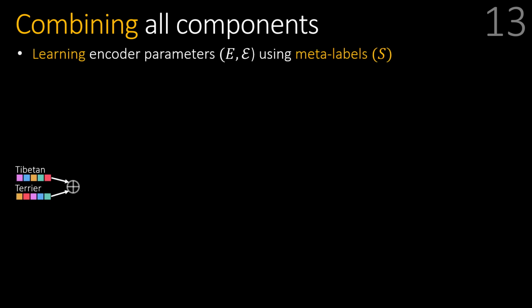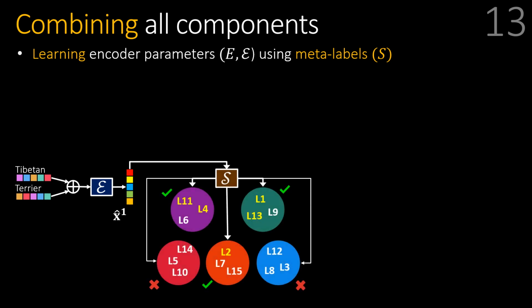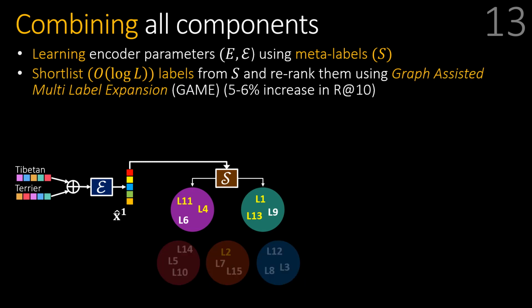Now, we have seen all the components. Let us fit these components together to build the classifier. First, learn the encoder parameters using one-versus-all training on meta labels, which are far fewer than L. This would now work as a shortlister to give order log L labels, which we would re-rank.